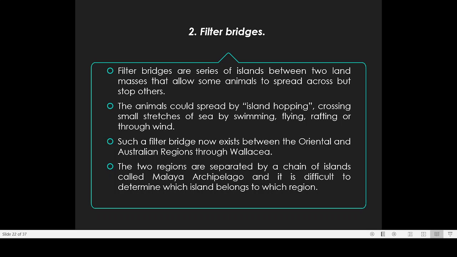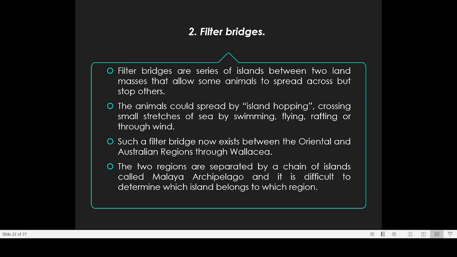Corridor bridge, you have to keep in your mind, these are very large continent-size land connections. But filter bridges are simply a series of islands. And the importance of filter bridges is that they allow the passage of some animals, not all animals. The animals could spread by island hopping.